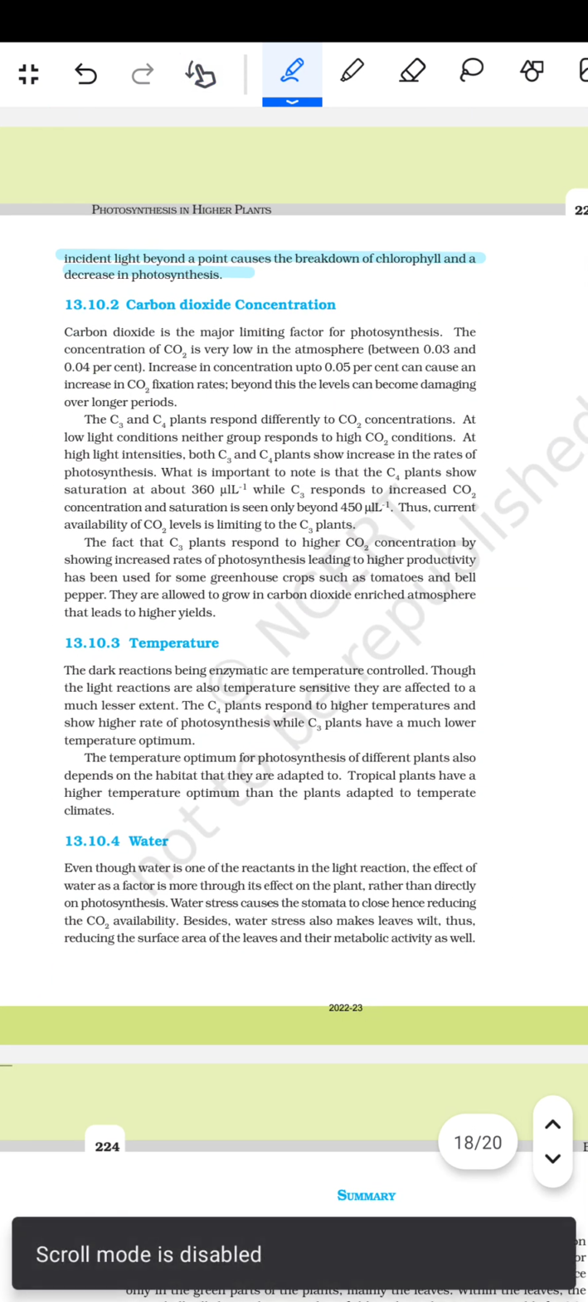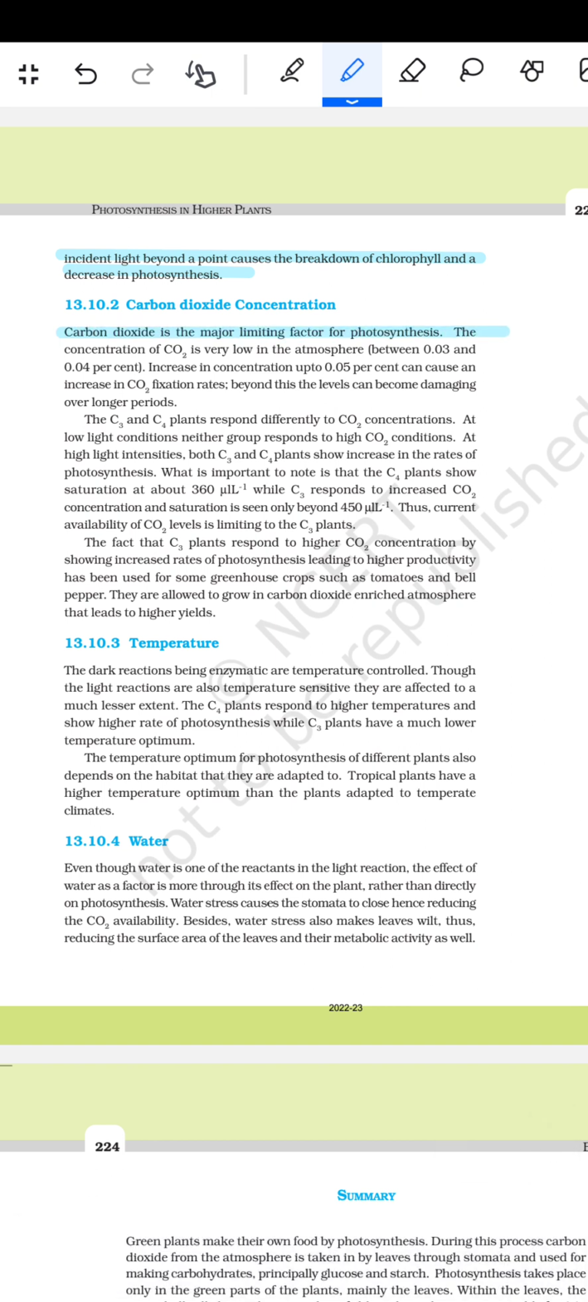फिर आता है कार्बन डाइऑक्साइड कंसंट्रेशन, तो इसके बारे में बोलते हैं एनसीईआरटी: Carbon dioxide is the major limiting factor for the photosynthesis. The concentration of the CO2 is very low in the atmosphere, between 0.03 and the 0.04%. The increase in the concentration up to the 0.05% can cause an increase in the CO2 fixation rate.